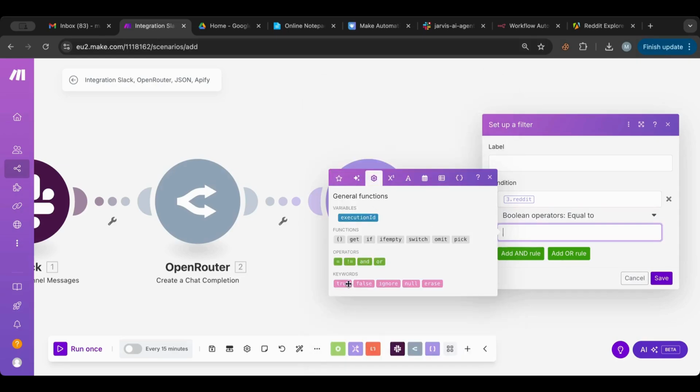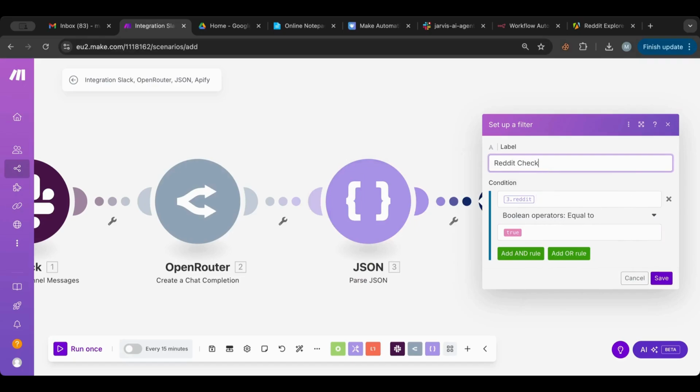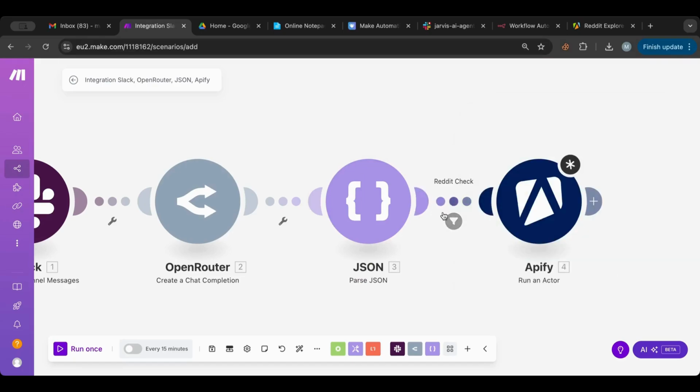Okay, so I'm gonna go to boolean here, and I'm gonna say equal, and I'm gonna choose this true. Okay, don't try true. Make sure you do this. Okay, Reddit check. Now I'm gonna save. So this checks that if this is for sure from Reddit.